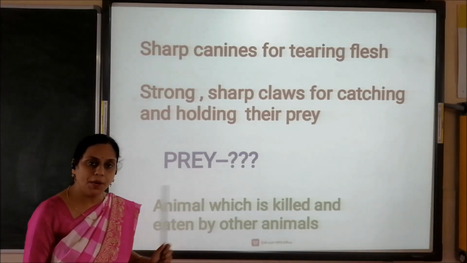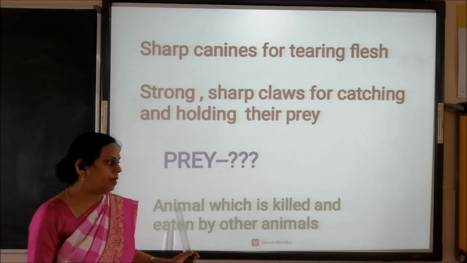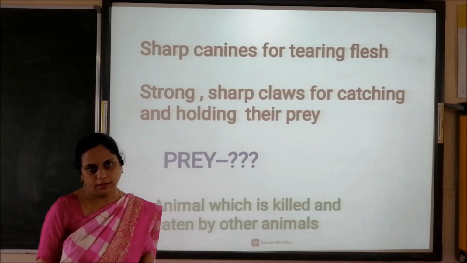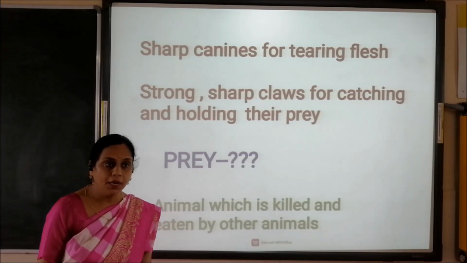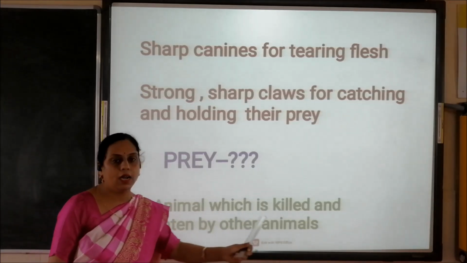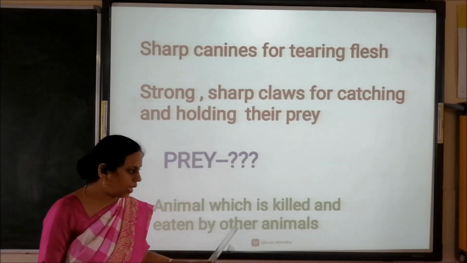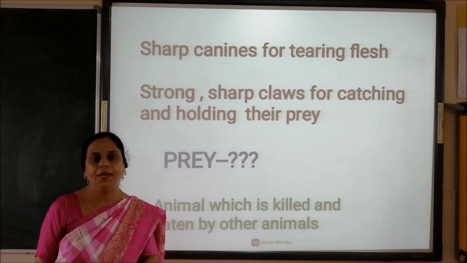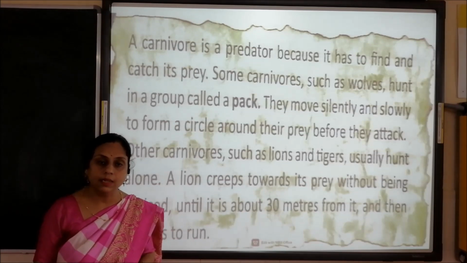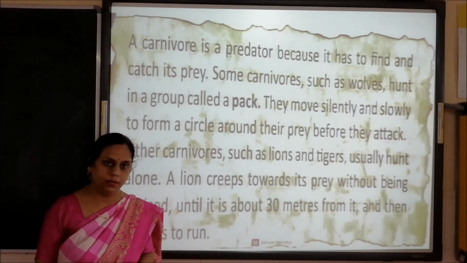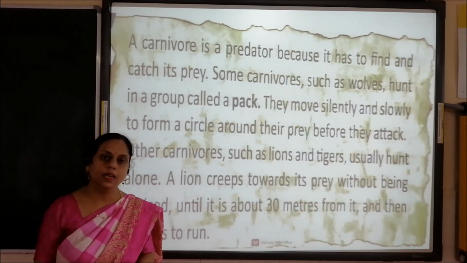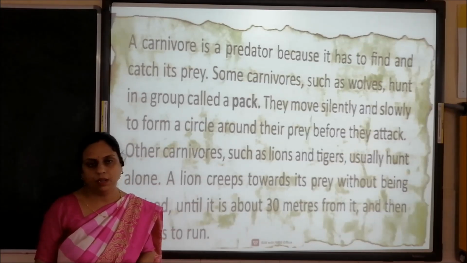Children, here what is prey? Prey is an animal which is killed and eaten by other animals. And this other animal is called a predator. Predator means an animal which kills and eats other animals.